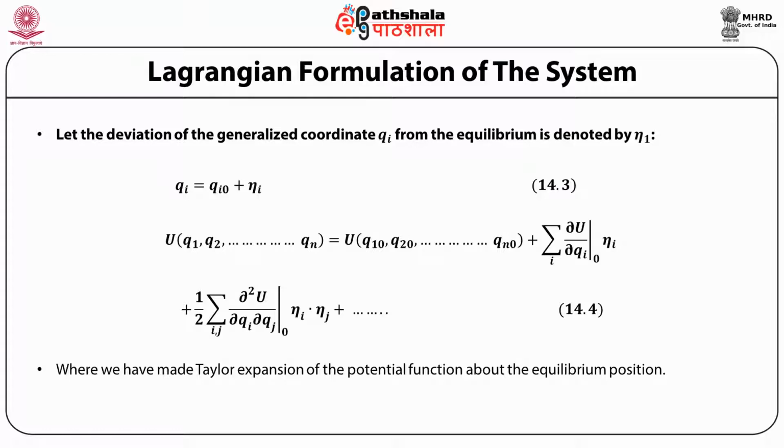The second term involves the derivative of the potential energy with respect to the generalized coordinates evaluated at the equilibrium position, multiplied by the departure from equilibrium, and the third term is the second derivative of U evaluated at equilibrium, multiplied by eta i, eta j. Now, the condition of equilibrium is that the generalized force is 0, which means dU by dq i at equilibrium is 0.